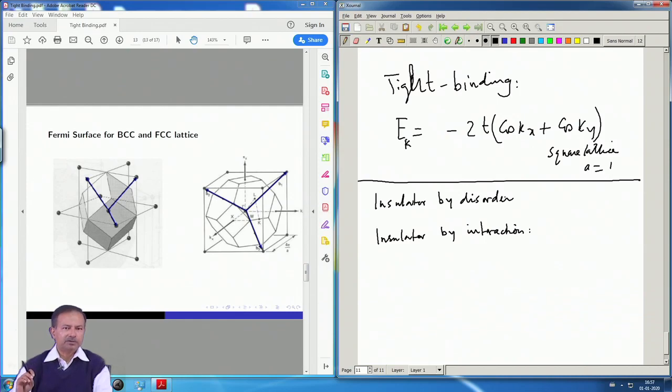If you deviate from perfect crystallinity, suppose you put some defects, some substitutions, or some defects that naturally creep inside a system, then you have no choice, there will be some effects of that, and that effect can be dramatic in dimensions less than or equal to 2, and that was shown by Anderson and collaborators. What they showed is that any finite disorder in dimensions 2 and below can have catastrophic effect, and in 3 dimensions they can also have effect depending on how strong the disorder is.